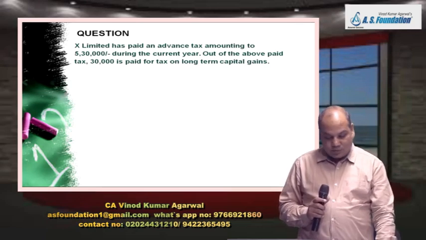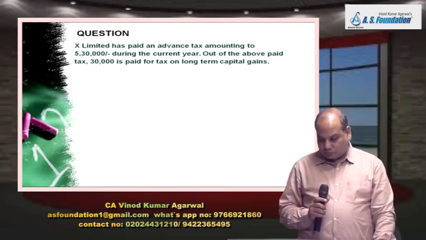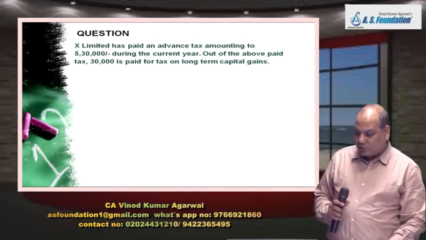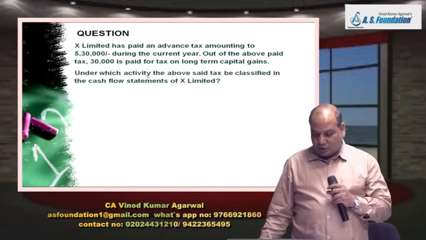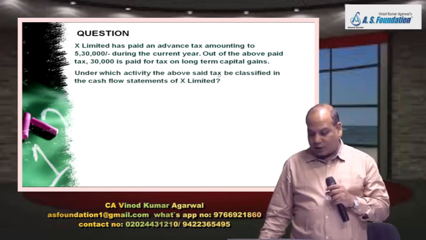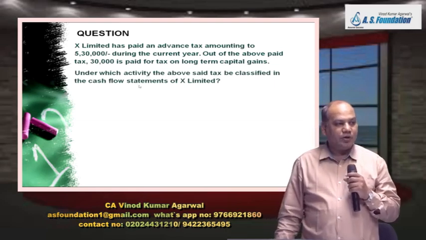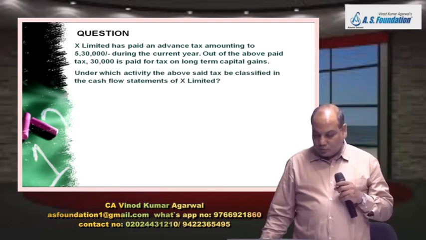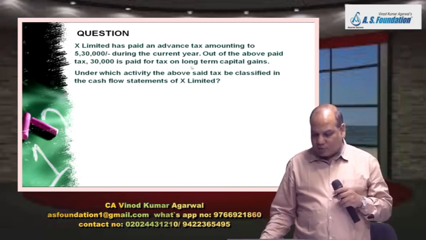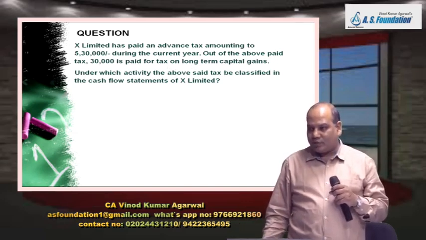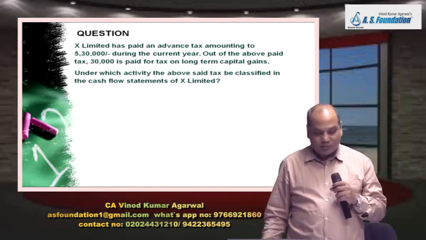During the current year, out of the above, it paid rupees 30,000 for tax on long-term capital gain. Under which activity the above said tax will be classified in the cash flow statement? So where would you show the sale of what is that asset sold? Long-term capital gain. So means basically you must have sold some fixed asset like land or investment.